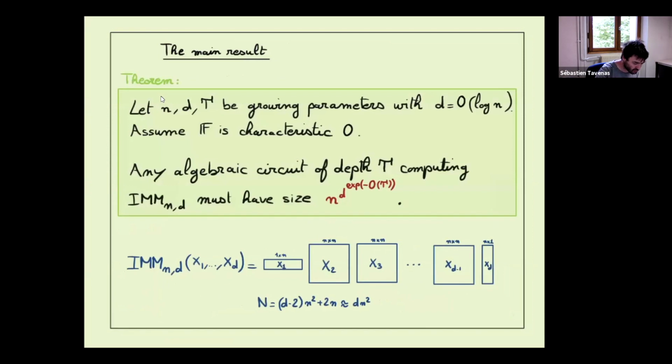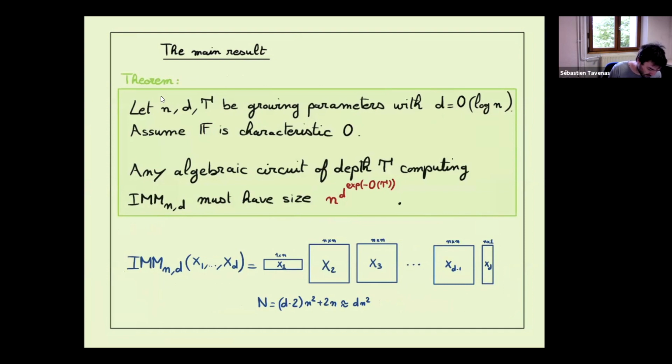And in fact, what I will present today is to show that we can get, for any constant depth, finally something which is super polynomial. As I say, there is one caveat. We need the field of characteristic 0. We'll see at some point where we will need it. We also need that the degree is quite small. Let's say we'll take it smaller, a big O of log n.